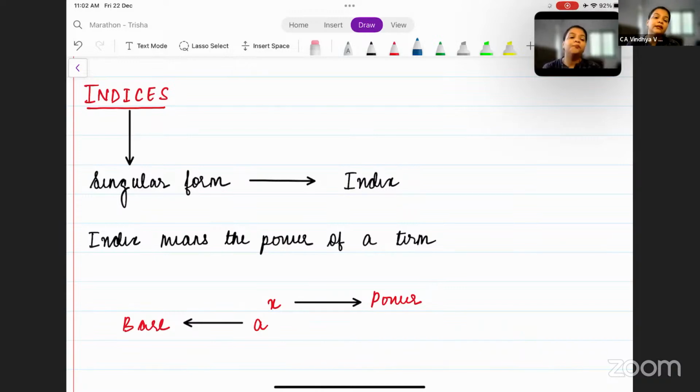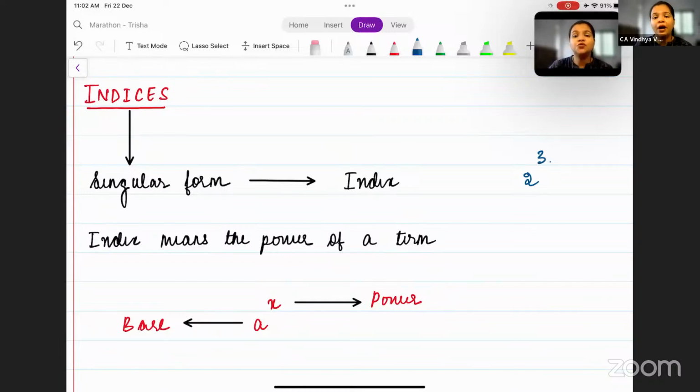Now indices, that is the plural of the word index. So the singular form of the word indices is index. Now, what is this index? Index means the power of any number or any term for that matter. Now, if I say, for example, 2 to the power 3, that is how we tell it.